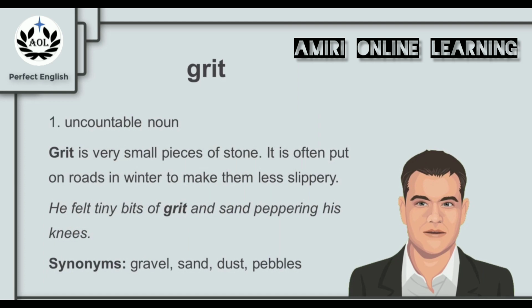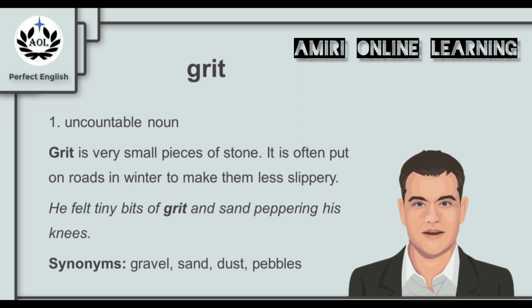Grit is an uncountable noun. Grit is very small pieces of stone. It is often put on roads in winter to make them less slippery. For example, he felt tiny bits of grit and sand peppering his knees. And synonyms for grit in this context are the words gravel, sand, dust, or pebbles. Still no relation to the picture we just saw.